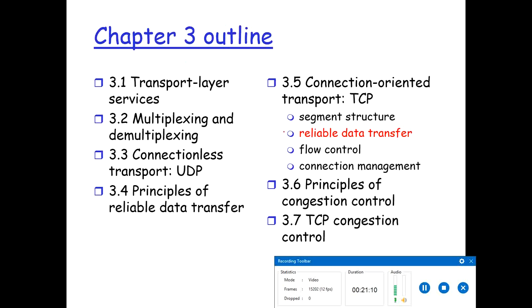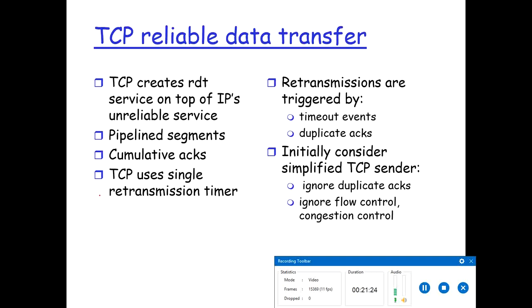Now we talk about reliable data transfer. How does TCP handle reliable data transfer? Although these are given in much detail, we are not going to talk much about it. We discussed that TCP creates RDT, a reliable data transfer service, on top of IP. Transport layer is the upper layer, network layer is the lower layer. Transport layer uses two protocols, TCP and UDP. TCP is reliable. Network layer uses only one protocol, which is IP.